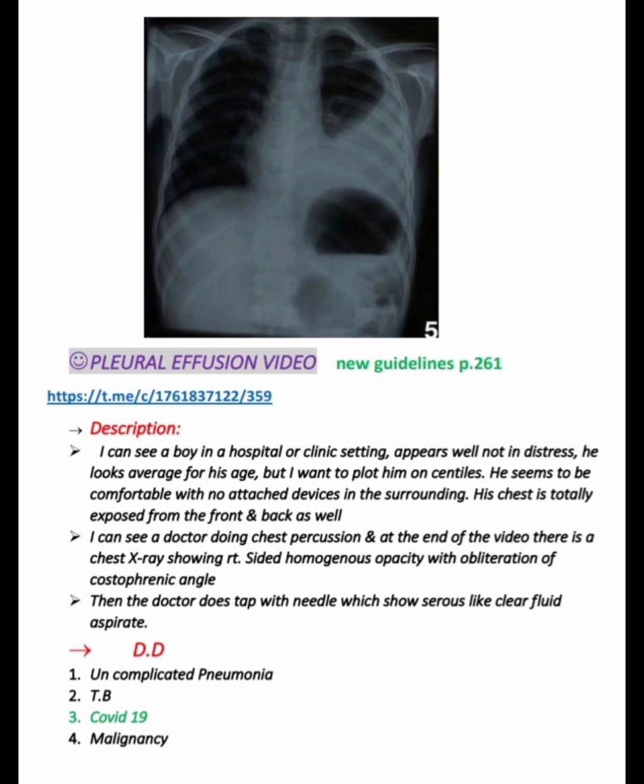I can see a doctor doing chest percussion, and at the end of the video there is a chest X-ray showing right-sided homogeneous opacity with obliteration of the costophrenic angle. Then the doctor does a tap with a needle, which shows straw-like clear fluid aspirate.